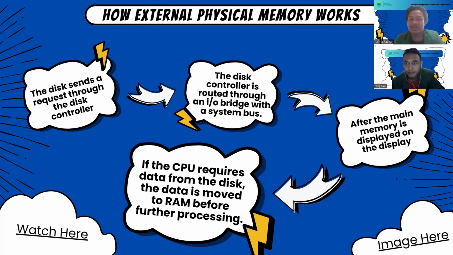And next, the data from the disk goes to the main memory and is displayed on the display. And the last, when the CPU requests data from a disk, the data is moved to RAM before further processing. Okay, next.